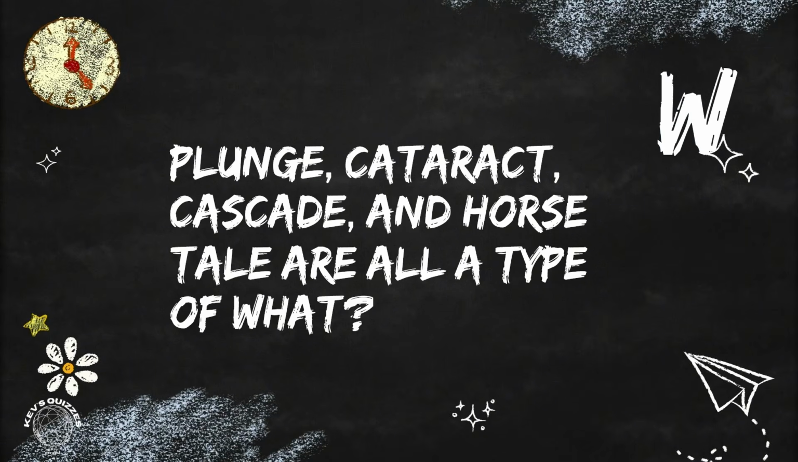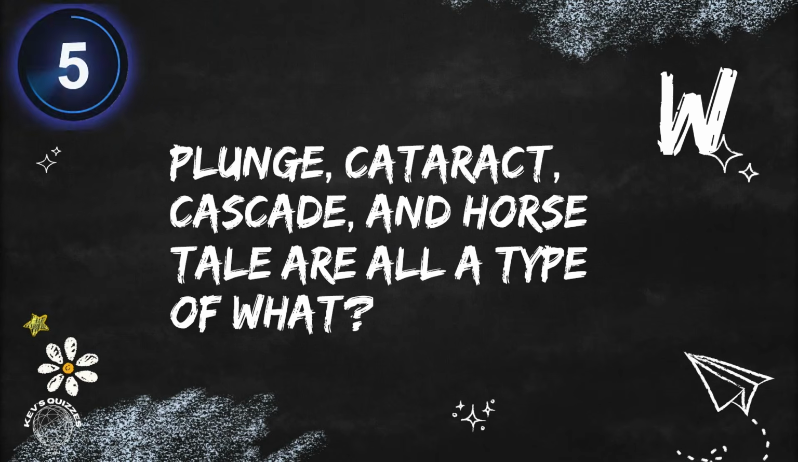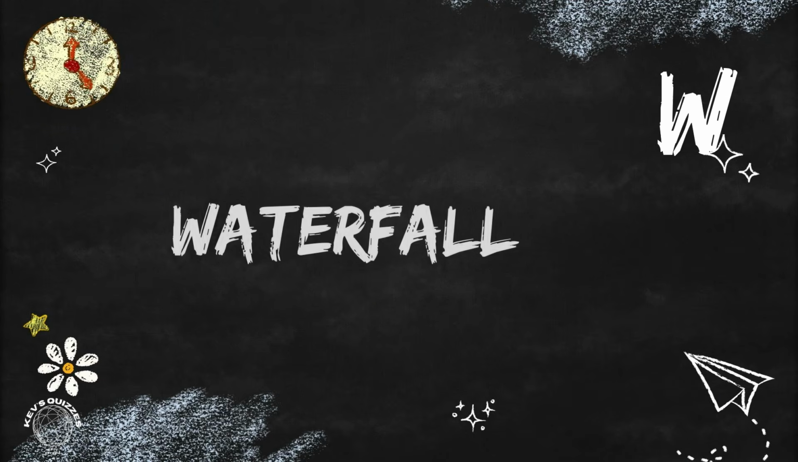And beginning with W. Plunge, cataract, cascade and horsetail are all a type of what? They are all types of waterfall.